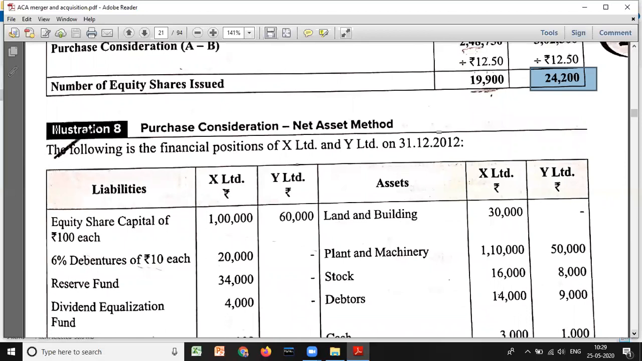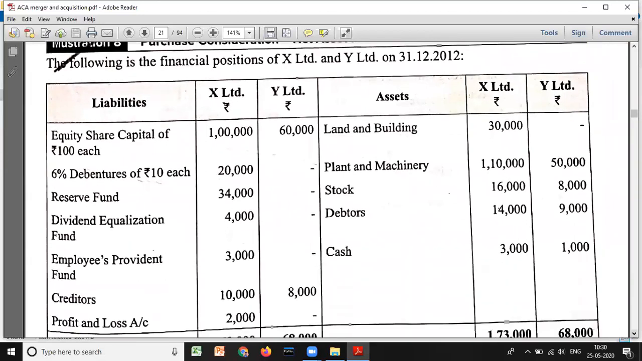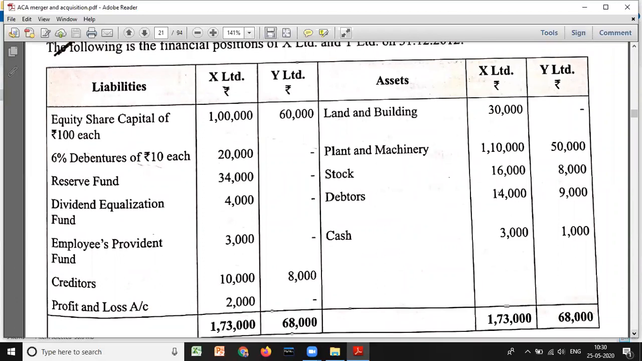Following is the financial position of X and Y Limited on 31st 12 2012. So they have given equity share capital XY 1 lakh 60,000, debenture 20,000, nil, reserve fund 34,000, nil, dividend equalization fund, what is it?